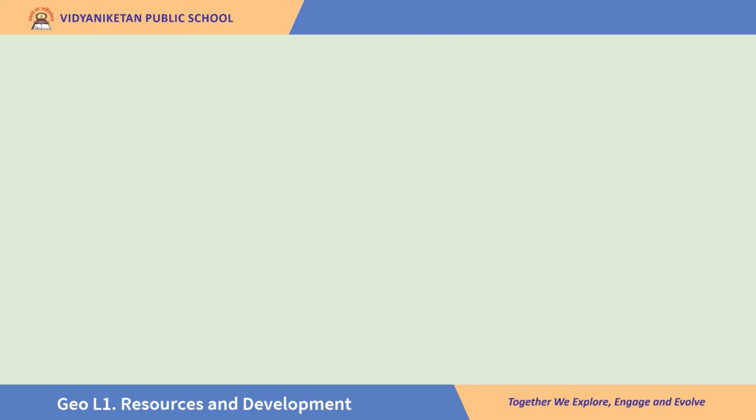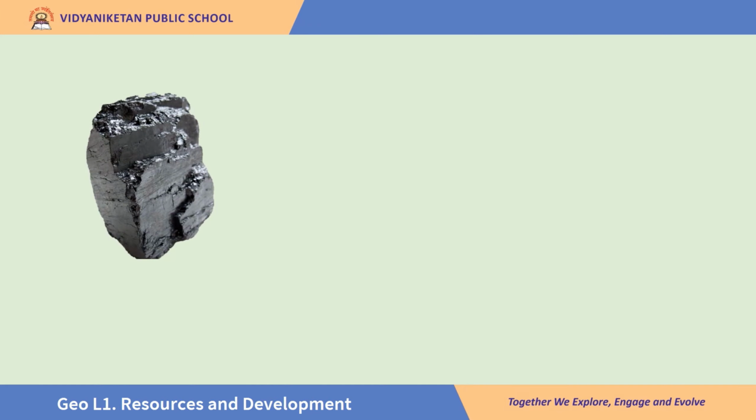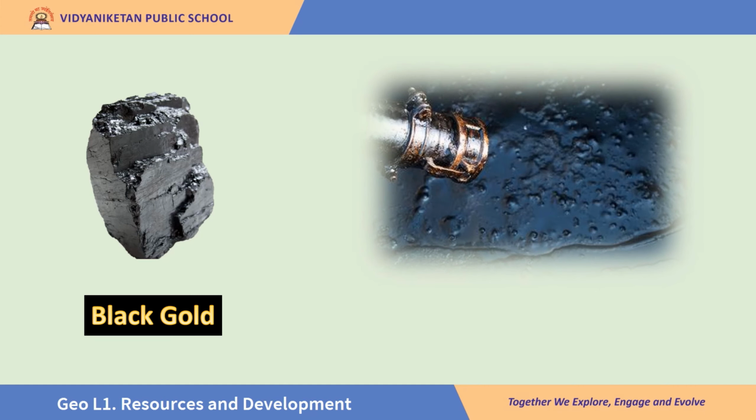Children, look at this. This is coal. When it was first discovered, we didn't know what to do with this thing. Today, it is called black gold. Similarly, when crude oil was first discovered, we didn't know what to do with this sticky, messy thing. Today, it is such a precious resource that we call it liquid gold. Both these are very precious resources.